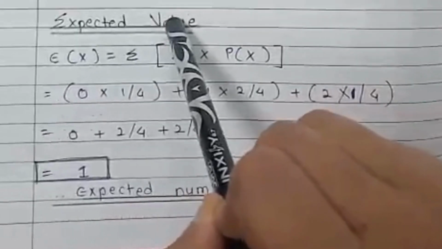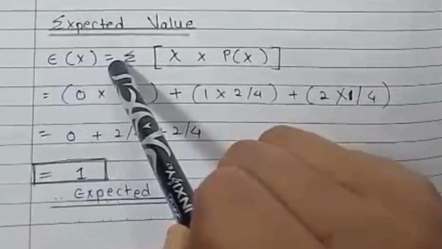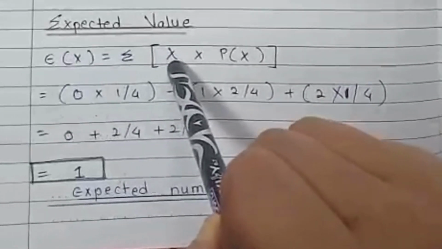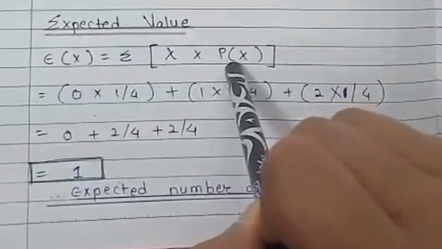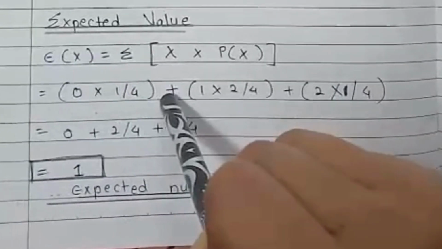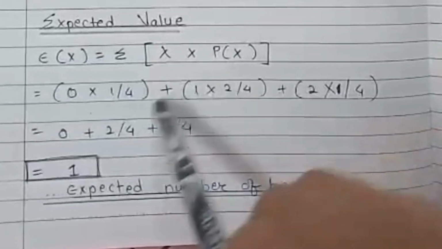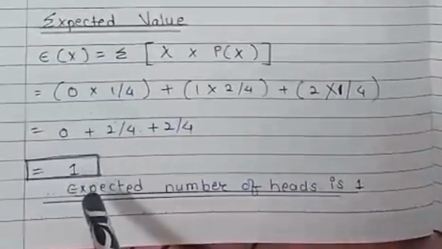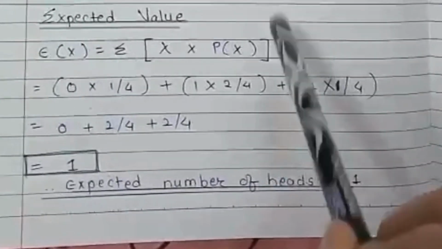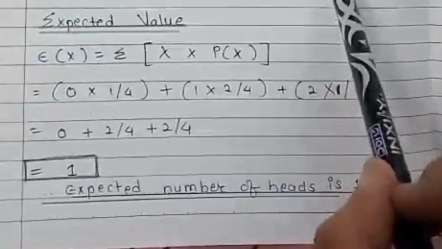For the expected value, we have the formula E of X, that is the expected value, is equal to the summation of value of X into probability of X. When we multiply all these and take the summation, we get the number 1. So the expected number of heads is 1. This is an example of a discrete random variable.